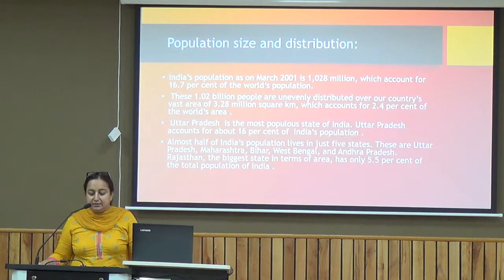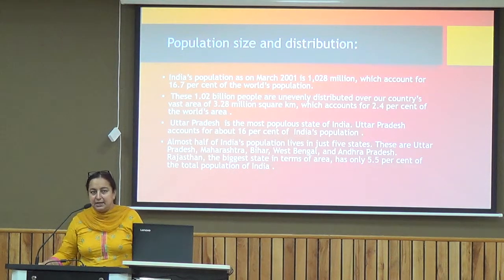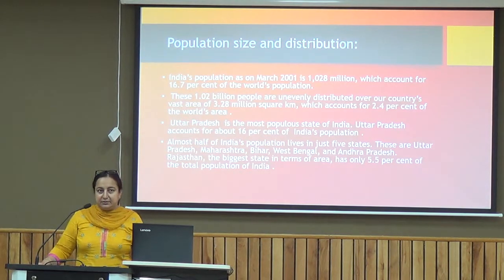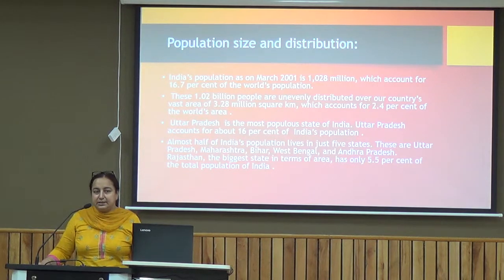The biggest state in terms of area is only having 5.5% of the total population of India. Rajasthan being the biggest state in terms of area, it is having just 5.5% of the total share. And the factor responsible for this is the kind of climate this state is having and the kind of topography this state is having. So that is the factor responsible for this much amount of population.